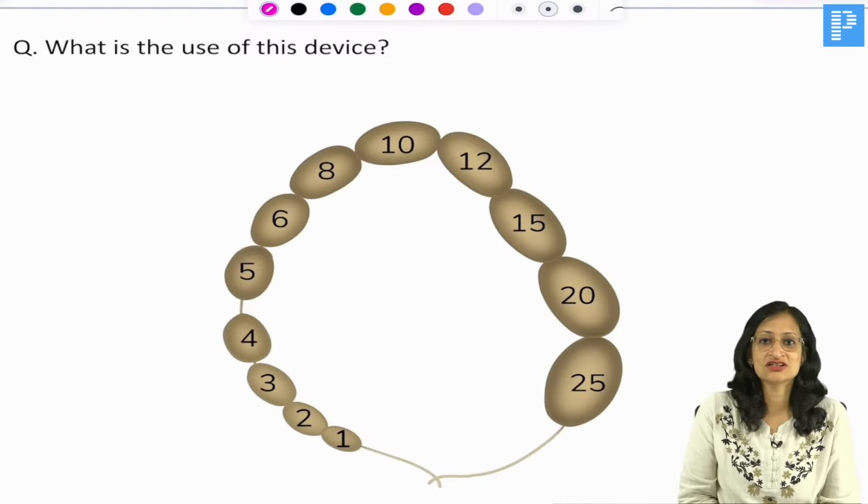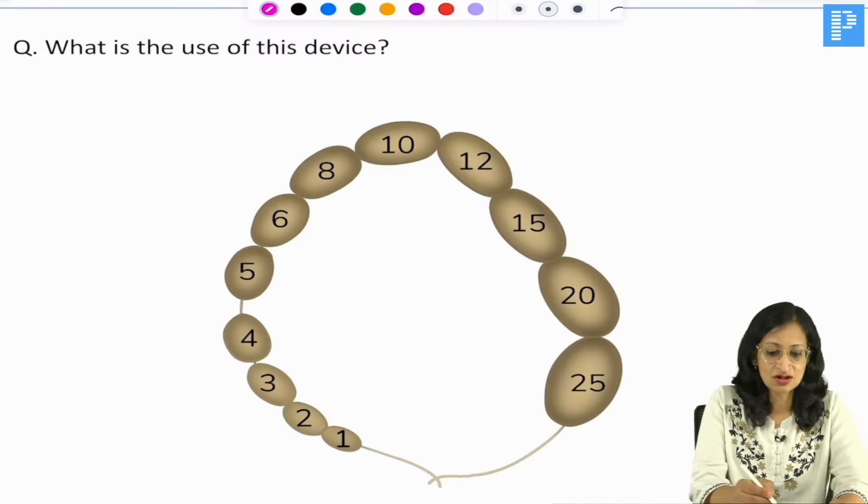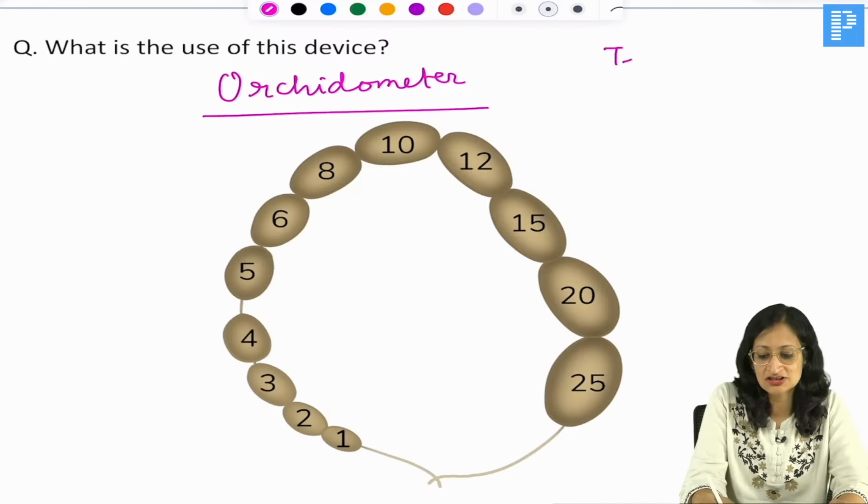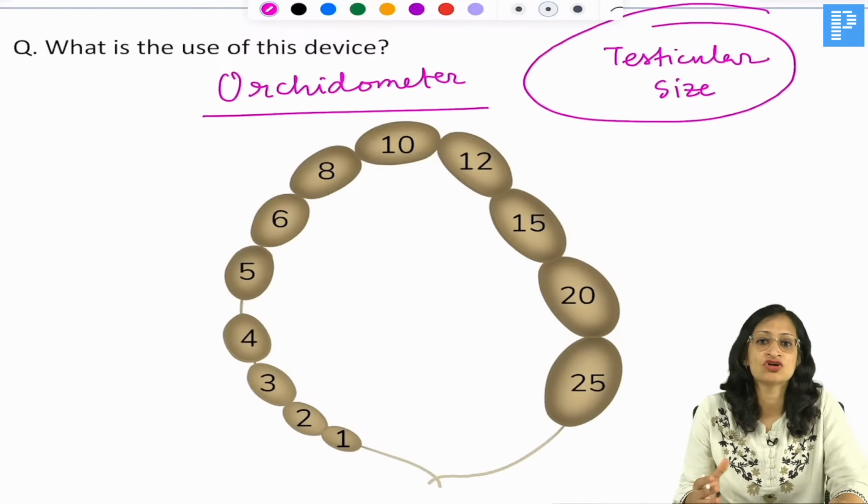Yes, which device is this? So, this is an orchidometer, which is used to assess testicular size or testicular volume. It is used in the assessment of puberty.